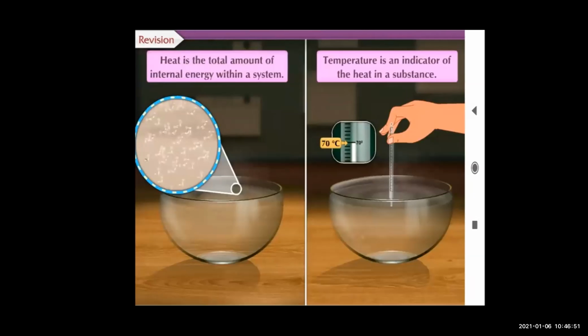Heat is the total amount of internal energy within a system, and temperature is an indicator of the heat in a substance. Right? So maybe you understood the difference between heat and temperature.